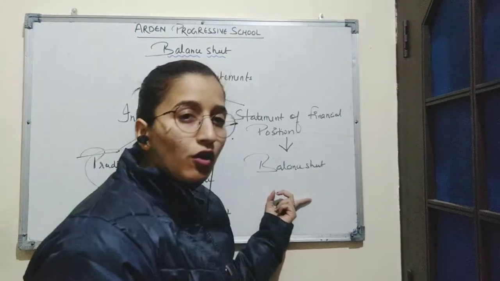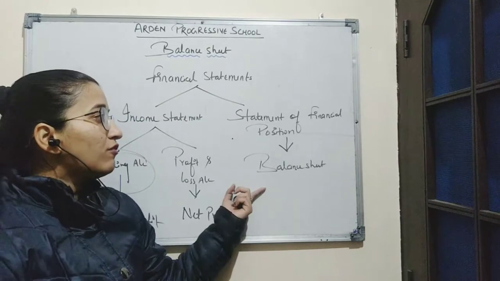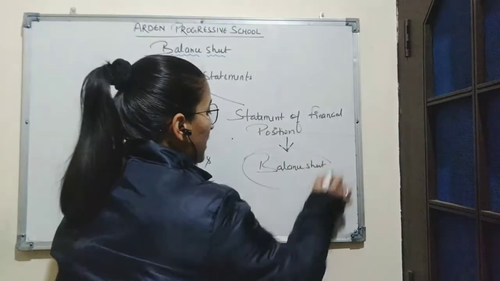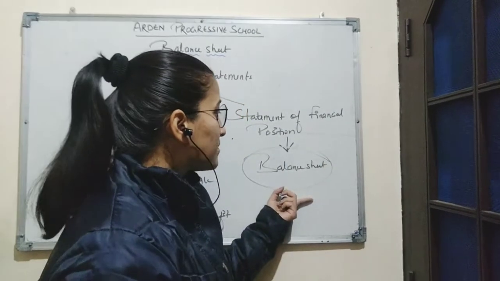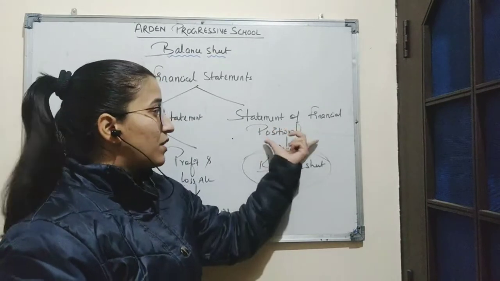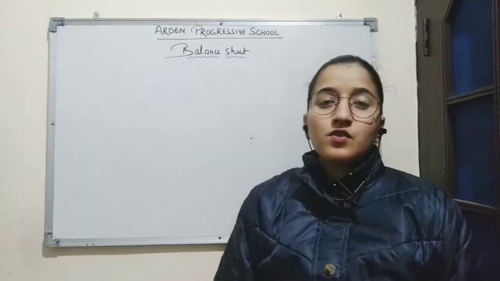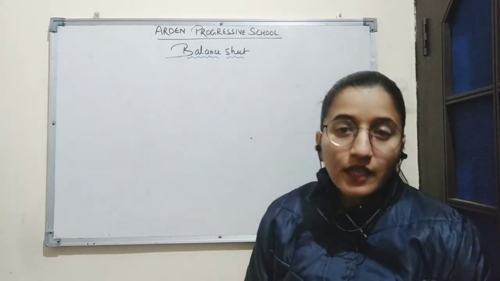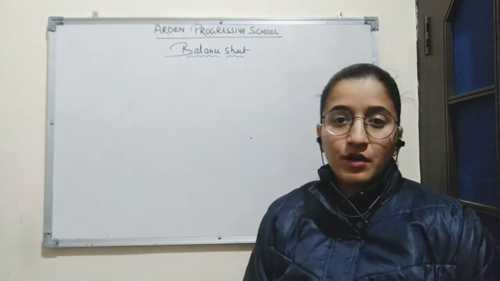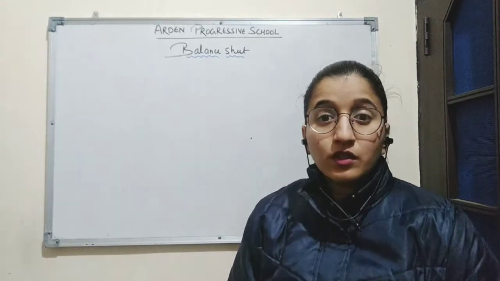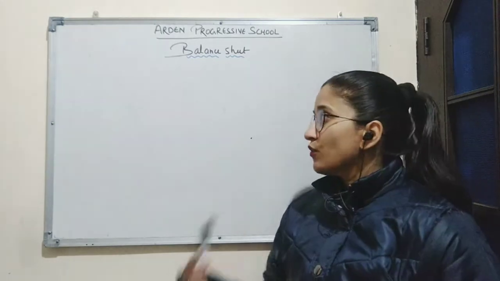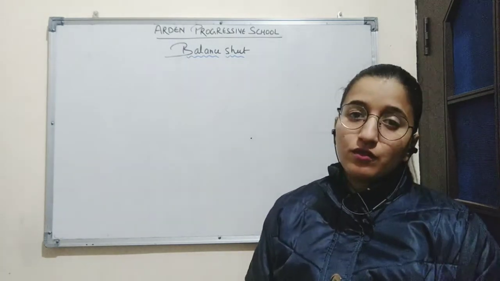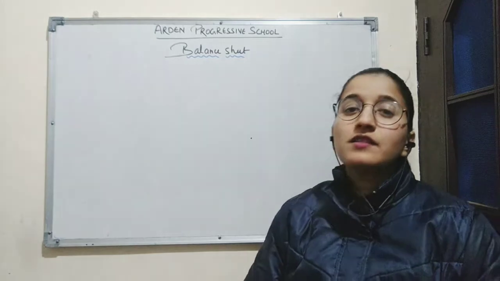Second point is statement of financial position. So statement of financial position means to ascertain the financial position of the business, for which we prepare balance sheet. So balance sheet comes in the category of second statement, which is statement of financial position. So as we have discussed, balance sheet is a part of financial statement. After ascertaining the net profit or net loss of the business enterprise, the businessman would like to know the financial position of his business. So for this purpose, a statement is prepared which contains all the assets and liabilities of the company, and this statement is known as balance sheet.